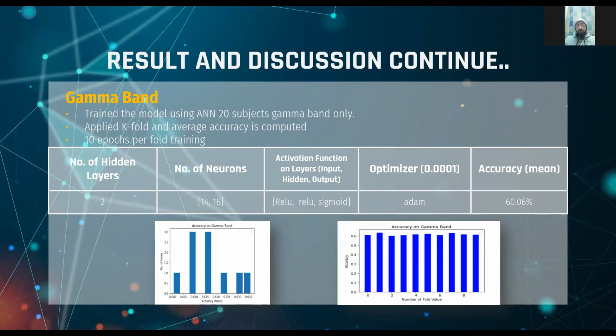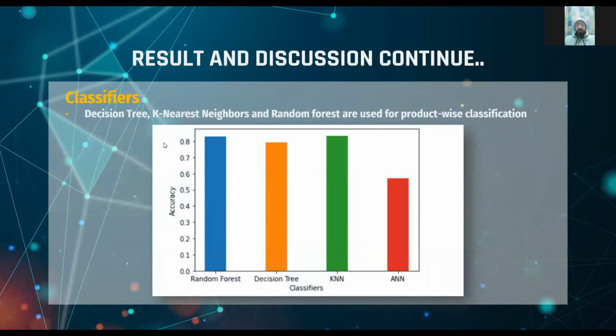We trained the model using ANN on 20 subjects on the gamma band. Then we applied k-fold and got the average accuracy. The number of epochs used was 10. This was the training data.